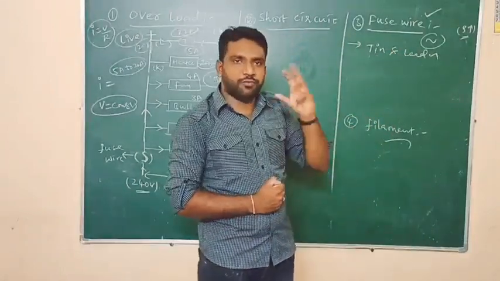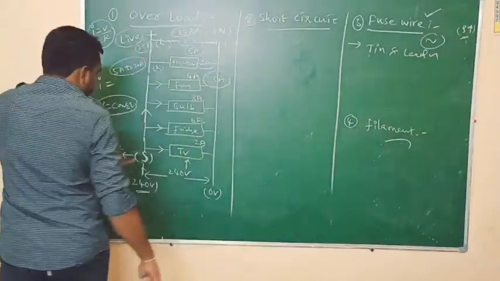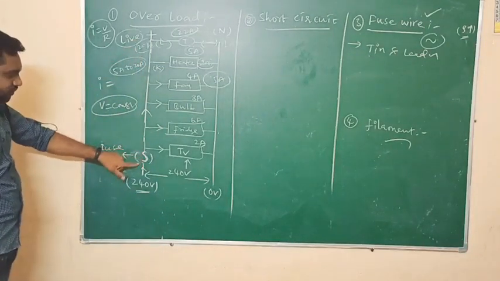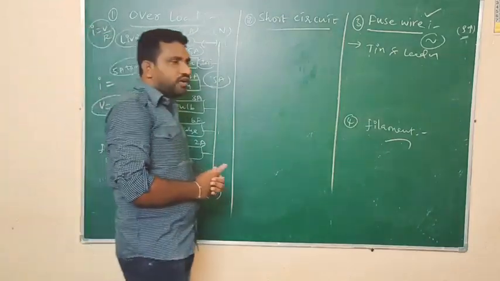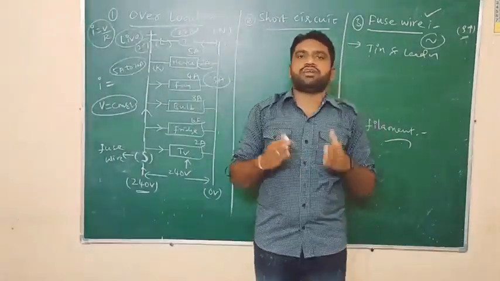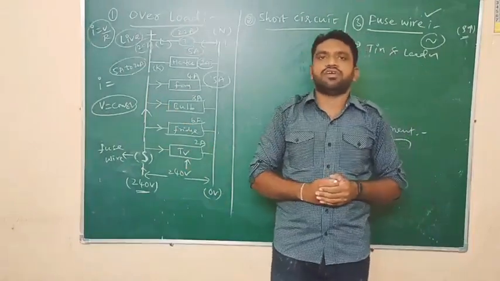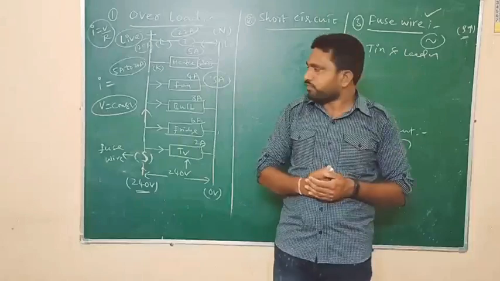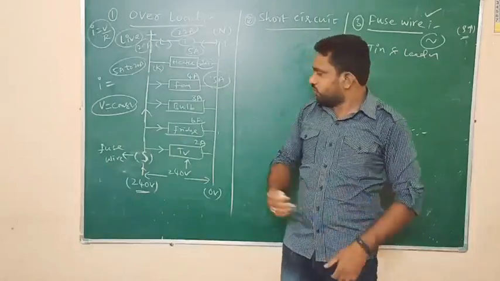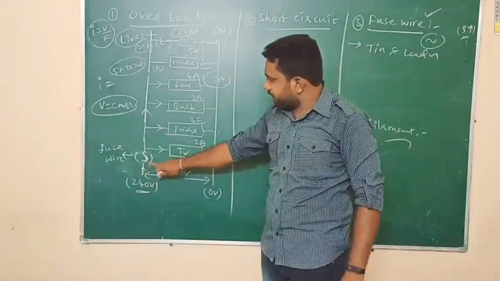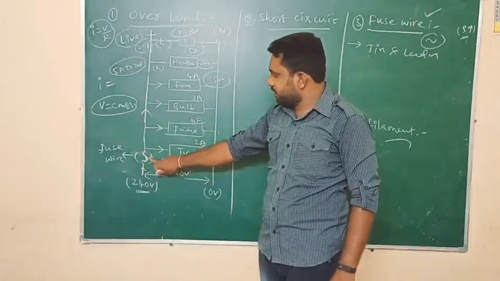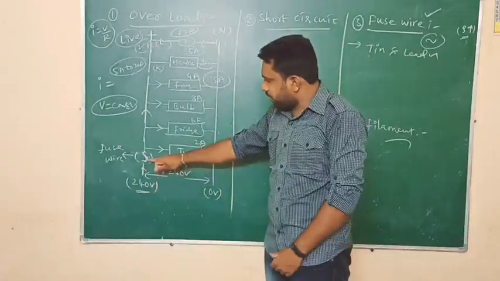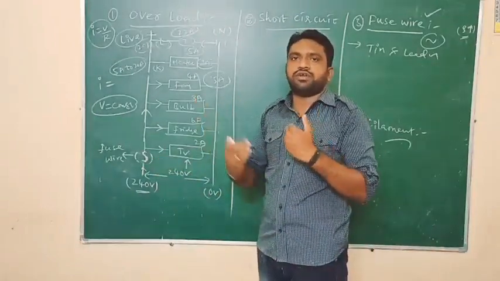And this fuse wire should always be connected to the live wire in series. Why is the fuse wire always connected to the live wire in series? Because if we use all electric appliances, overloading will take place. Here the fuse wire is connected to the live wire in series, so whatever amount of current is supplied from the mains has to pass through the fuse wire.